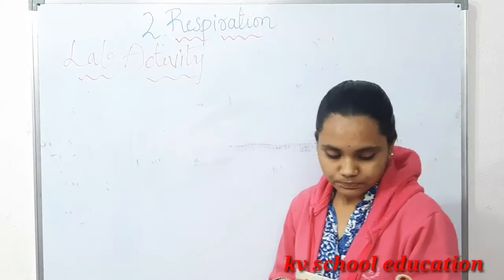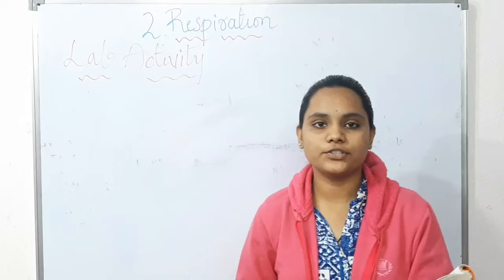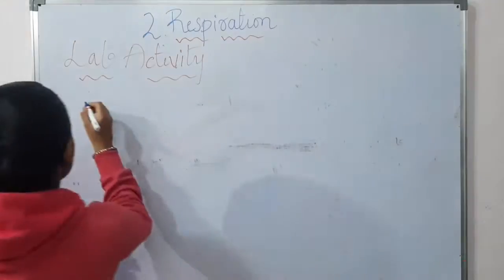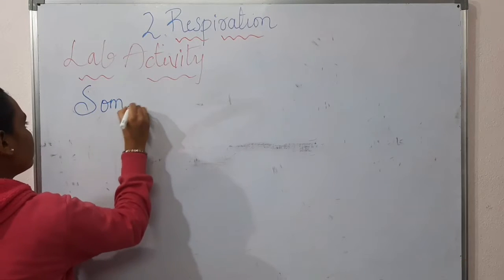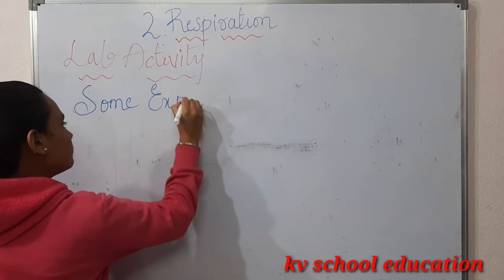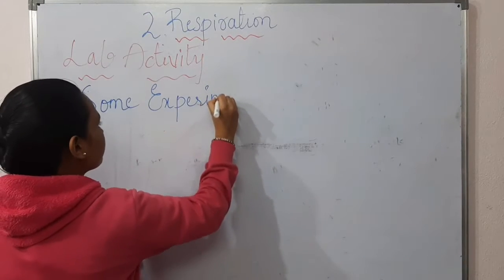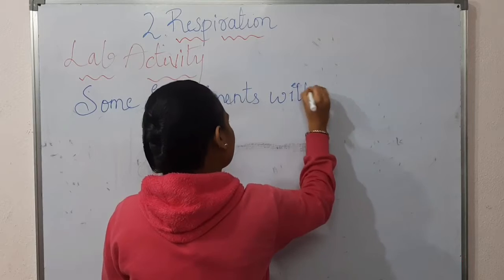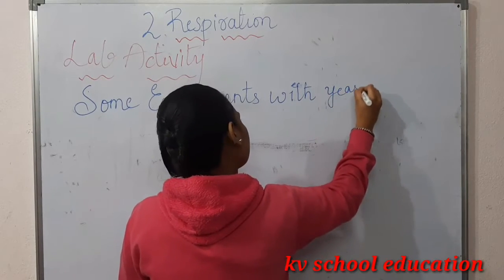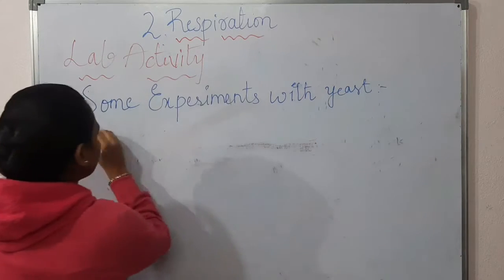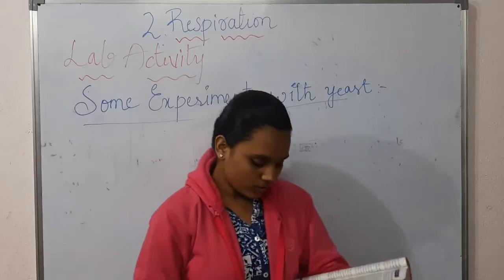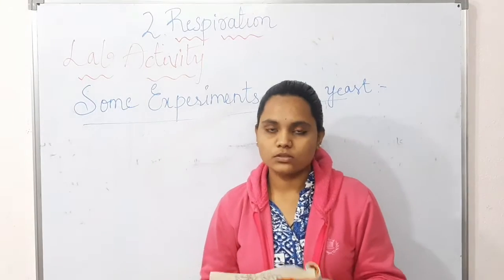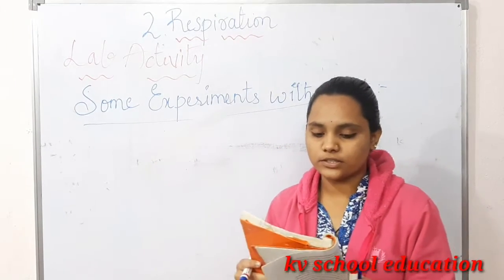So listen to this. Now we will continue with our lab activity. The aim is some experiments with yeast. This is our aim. Look at page number 37, where the lab activity is given. Once I read it, just look in your textbooks.